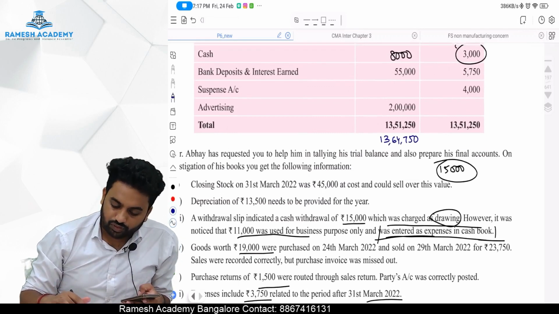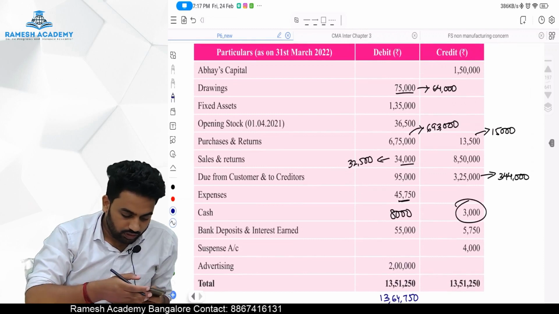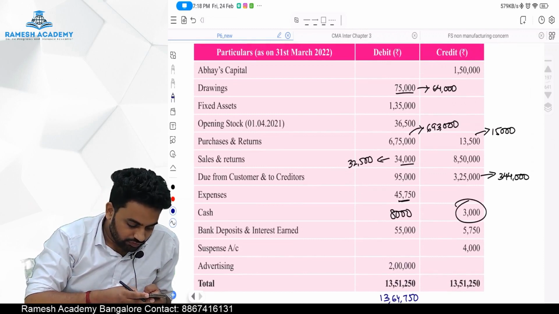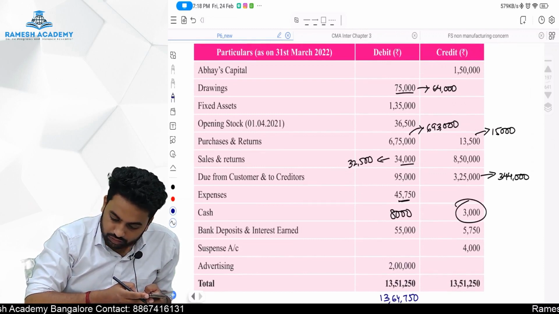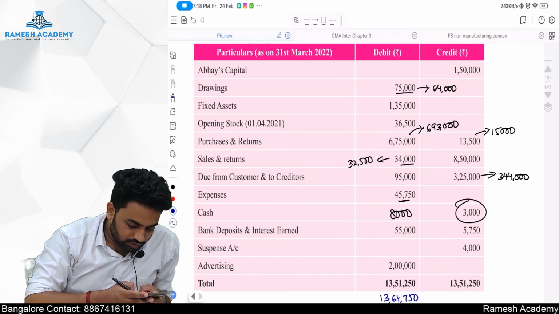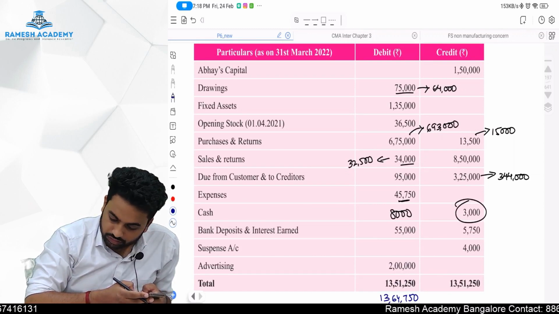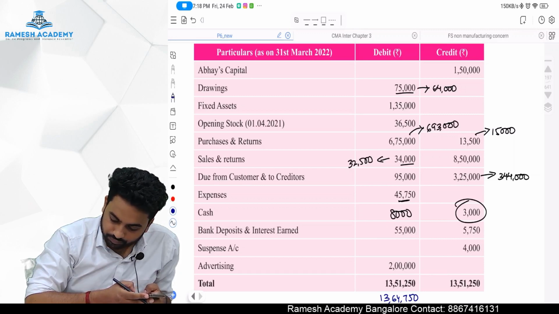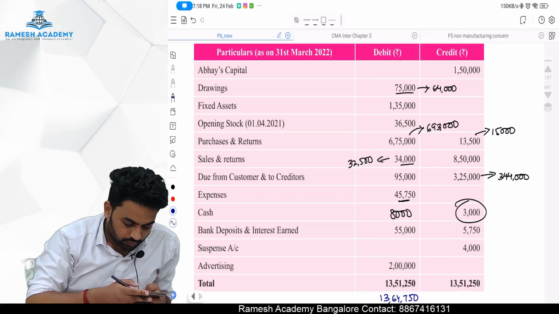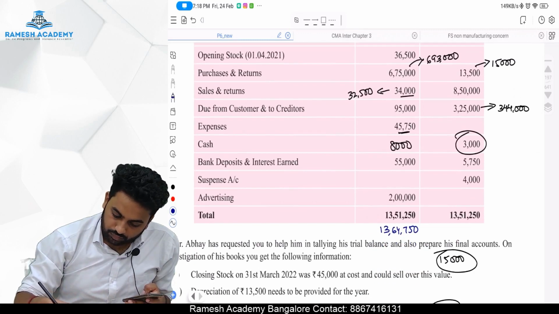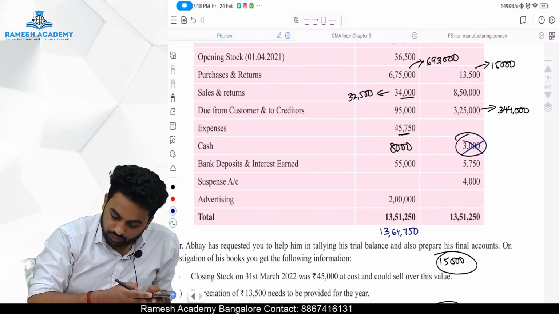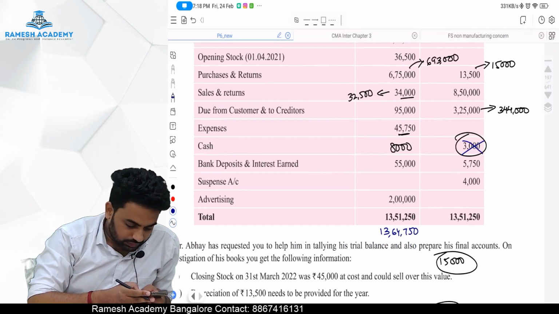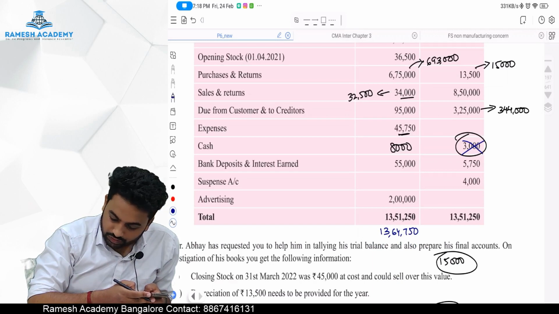13,64,750. Okay. This side it is 1,50,000 plus 15,000 plus 8,50,000 plus 3,44,000 plus 5,750.